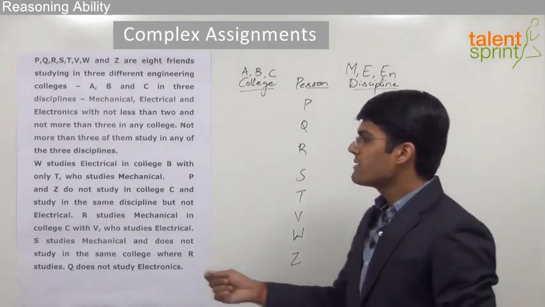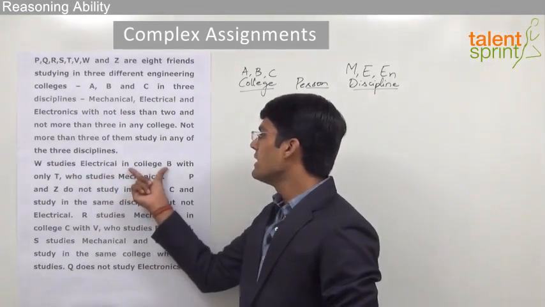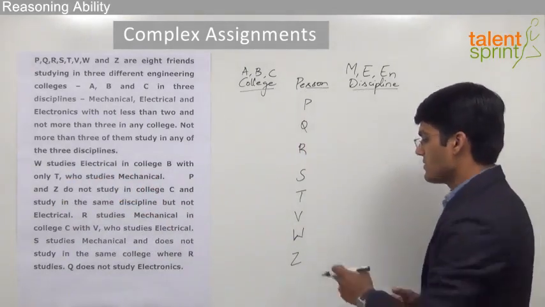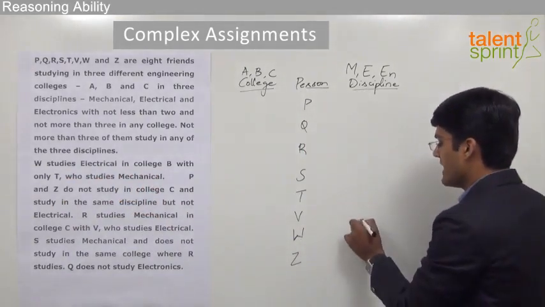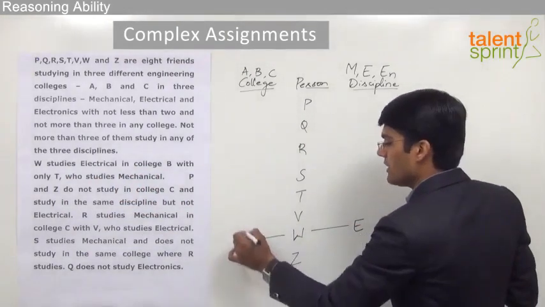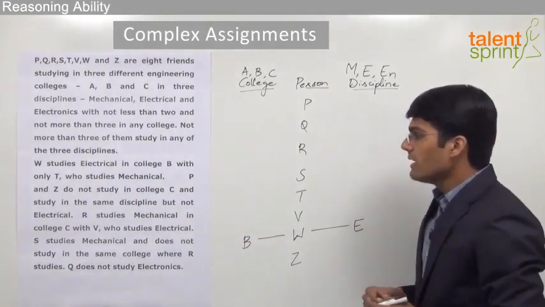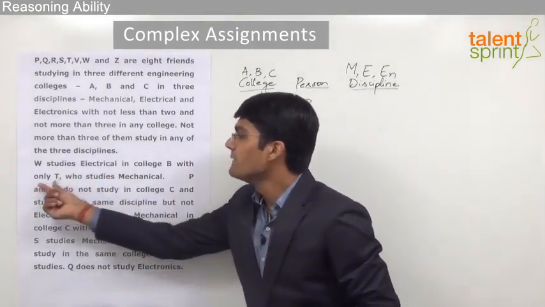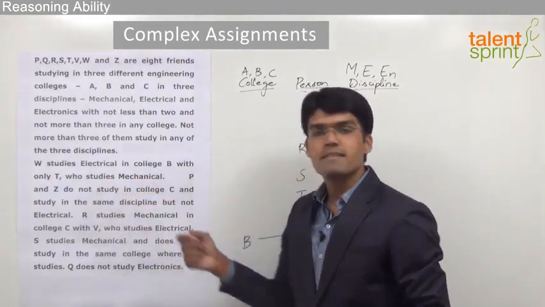The first statement is W studies electrical in college B. W studies electrical in college B. So W, we know he studies electrical. So this should be occupied by E and he studies in college B. If we continue this, it says W studies electrical in college B with only T who studies mechanical.